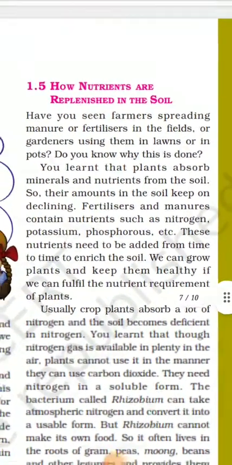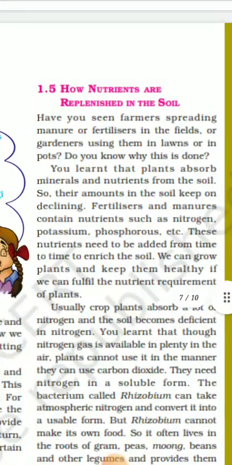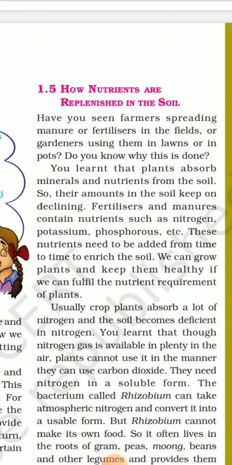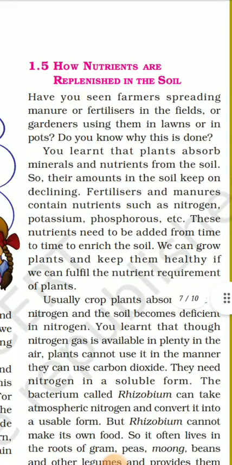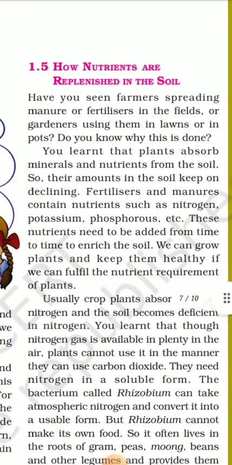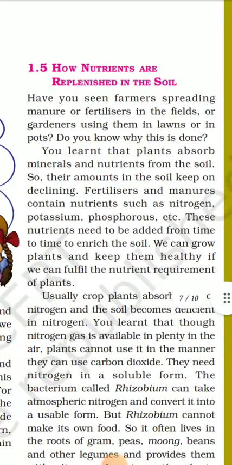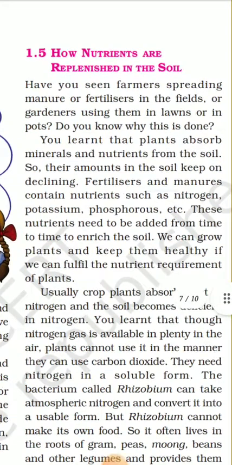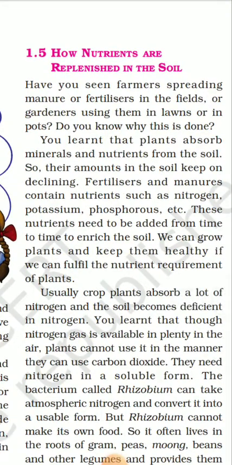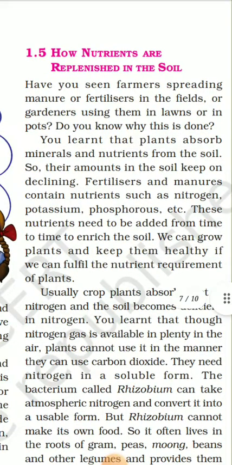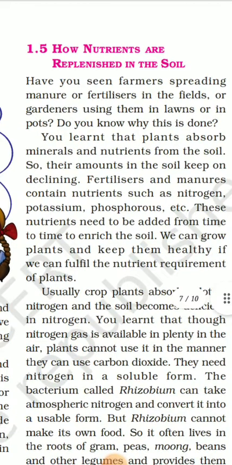Now the next point 1.5, how nutrients are replenished in the soil. Have you seen farmers spreading manure or fertilizers in the field or gardeners using them in lawns or in pots? Do you know why this is done? You learned that plants absorb minerals and nutrients from the soil, so their amount in the soil keeps on declining. Fertilizers and manures contain nutrients such as nitrogen, potassium, phosphorus, etc. These nutrients need to be added from time to time to reach the soil.